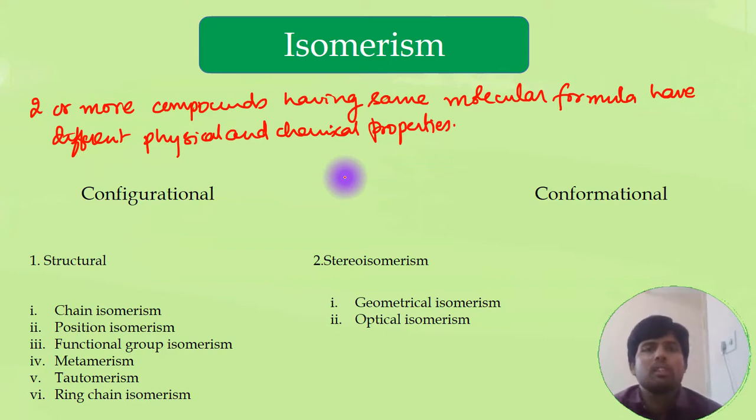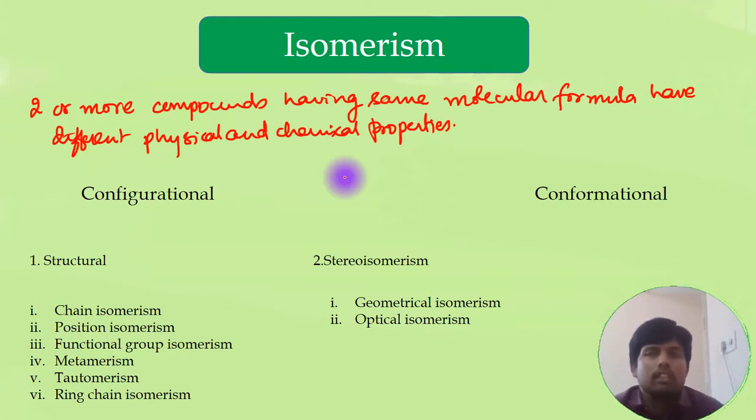So when we say isomerism, it is a phenomenon in which two or more compounds having the same molecular formula have different physical and chemical properties. And this difference in physical and chemical properties arises because of two important types of isomerism. So that is configurational isomerism, where the structure of bonding will be different. So when we have isomerism of configurational type, the compounds will differ in bonding only.